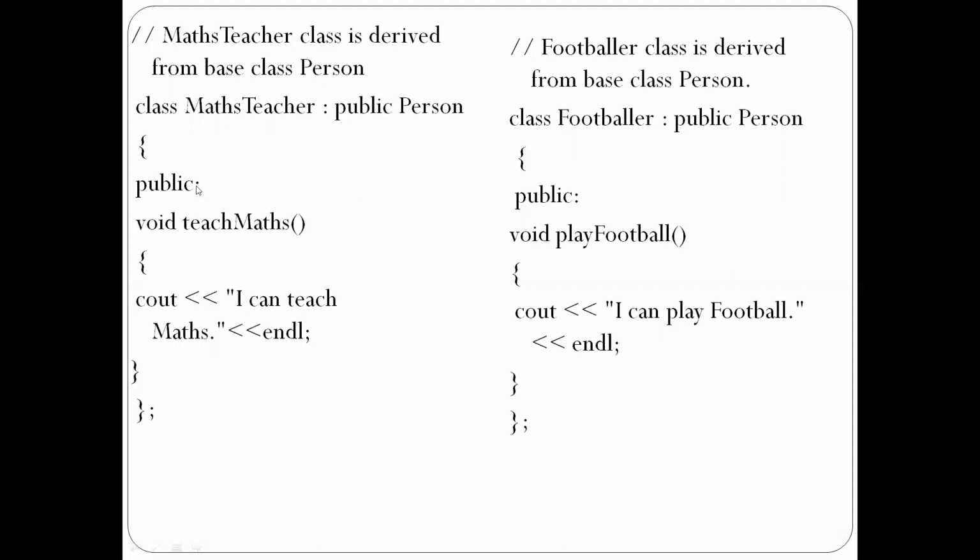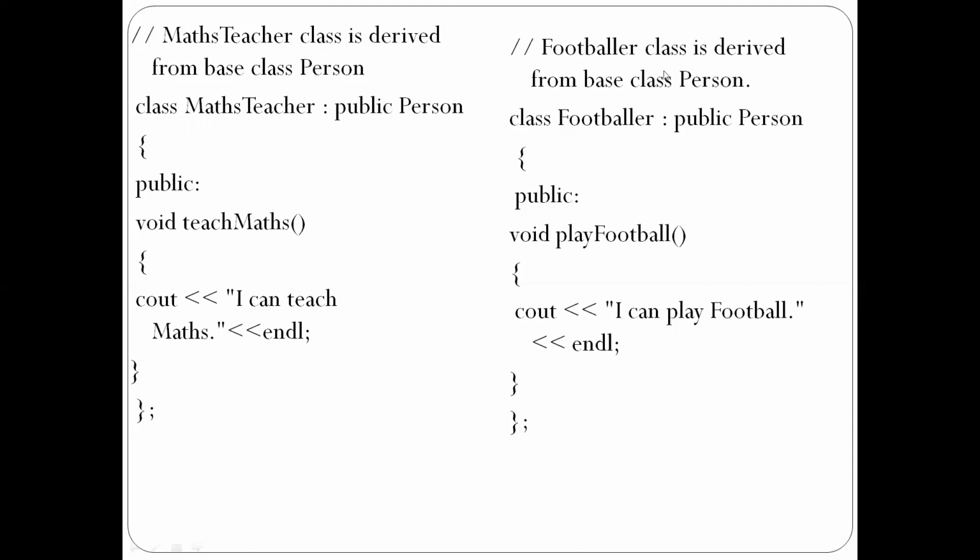Open the bracket, give the access modifier public, then void teachMaths, display. Open the bracket, cout "I can teach maths", just to print that I can teach maths. So the MathsTeacher class has been completed.